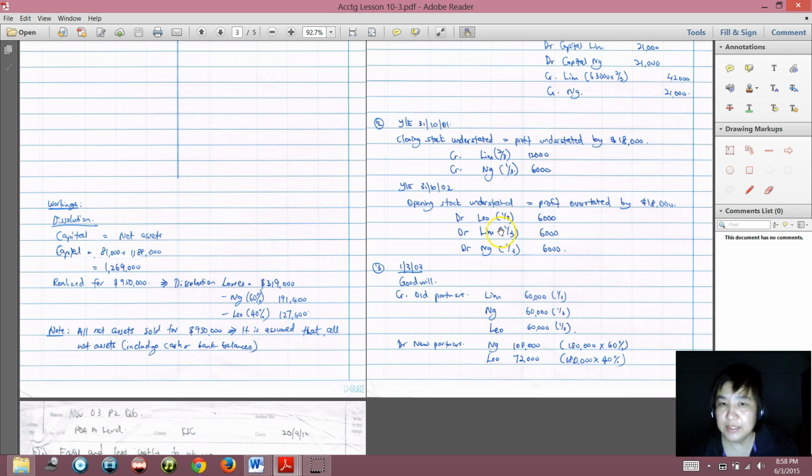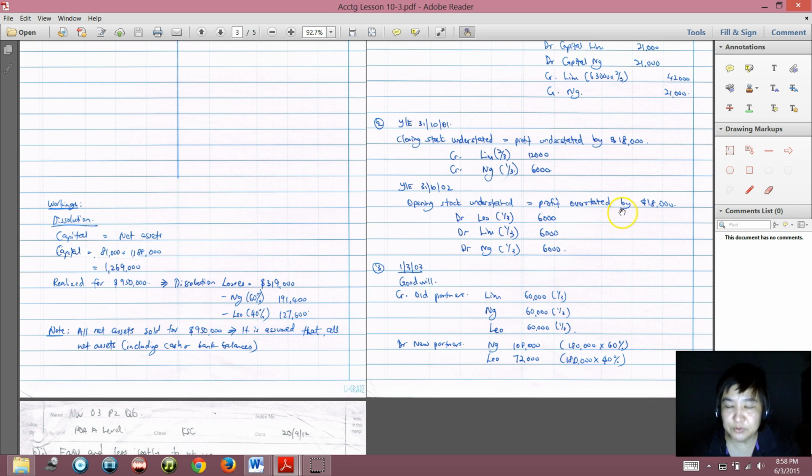That means we reduce the capital accounts of all these 3 partners, because previously we credited the profit into their capital accounts in this proportion, but that profit was overstated.